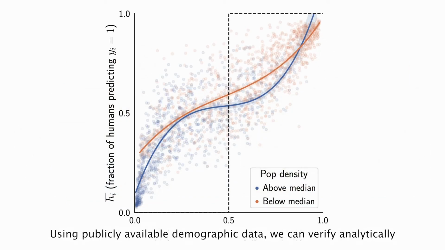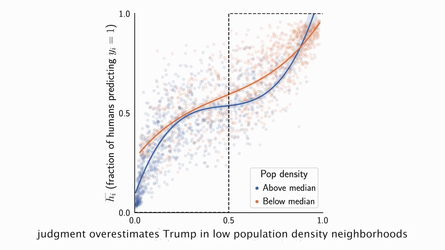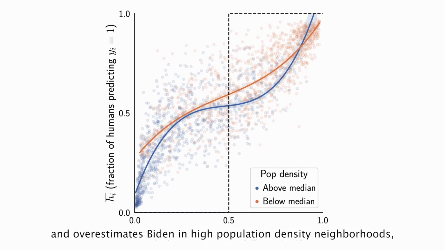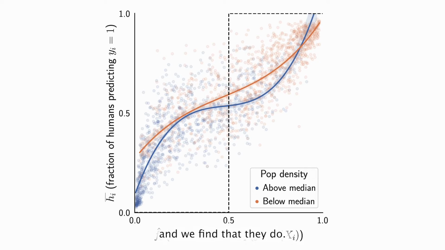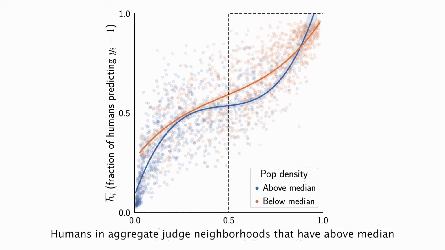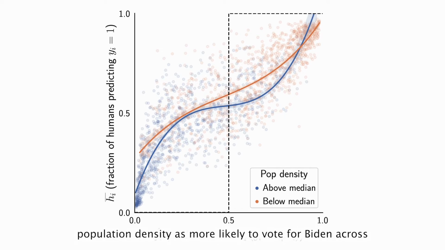Using publicly available demographic data, we can verify analytically whether the human aggregate judgment overestimates Trump in low population density neighborhoods and overestimates Biden in high population density neighborhoods, and we find that they do. Humans in aggregate judge neighborhoods that have above median population density as more likely to vote for Biden across nearly the full spectrum of estimated probabilities.